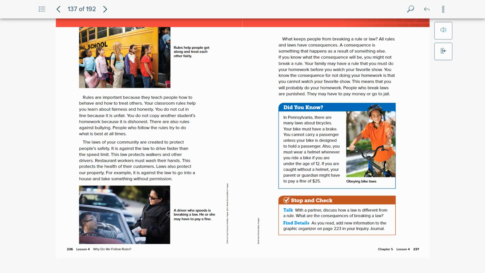People who break laws are punished. They may have to pay money or go to jail. So on page 223 in your textbook, we talked about how an effect is people in the community are safer. Do you think that they're talking about rules or do you think they're talking about laws in that situation? And so if you're thinking that laws are set by the government, and so government laws are to keep everyone safe, then yes, you're correct.